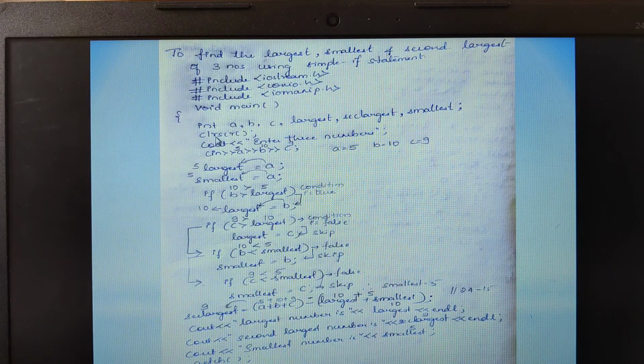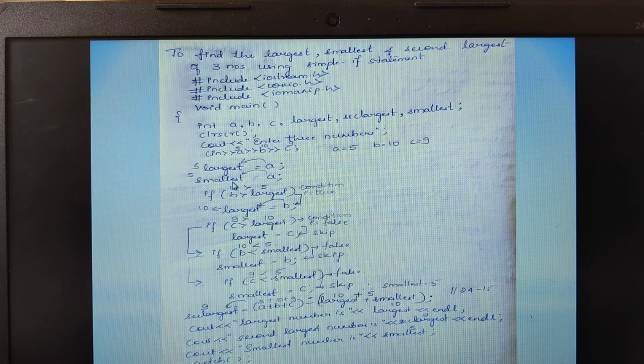Then as usual, clear screen, and I'm asking the user to enter three numbers. Right now from the keyboard I have given 5, 10 and 9. So A will take 5, B will take 10 and C will take 9. Previously I assumed the value of A to be the largest; similarly here also I am assuming the A value to be the largest, and also assuming the A value to be the smallest.